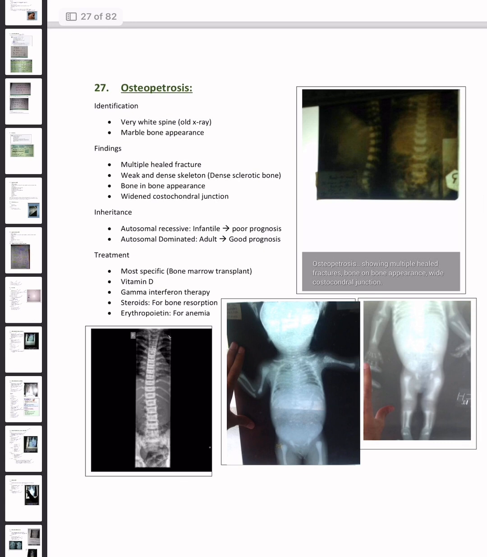What is osteopetrosis? Okay. This is osteopetrosis showing multiple healed fractures, bone-in-bone appearance, wide costochondral junction. How will we identify it? The spine will be very wide, and on X-ray a marble bone appearance will be there. What are the findings? Multiple healed fractures, weak and dense skeleton, bone-in-bone appearance, widened costochondral junctions.